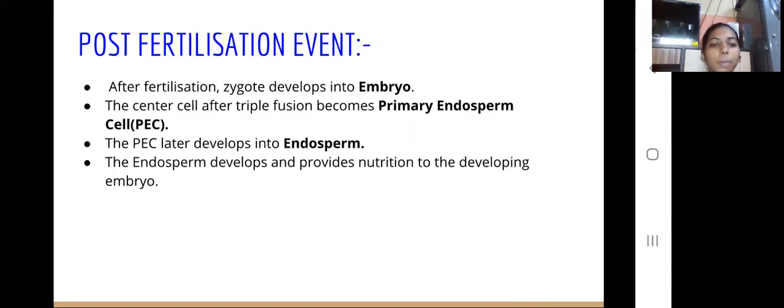This endosperm develops and provides nutrition to the embryo, which is in the developing stage.